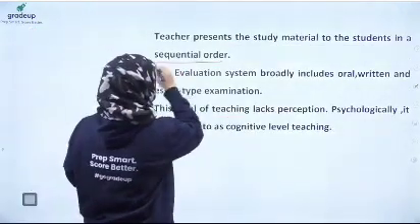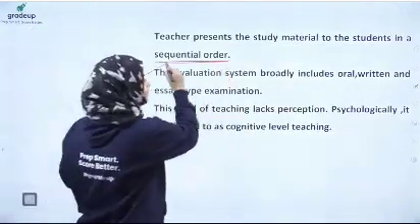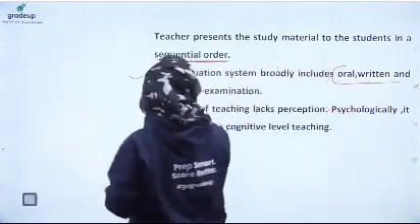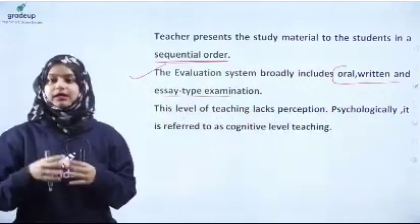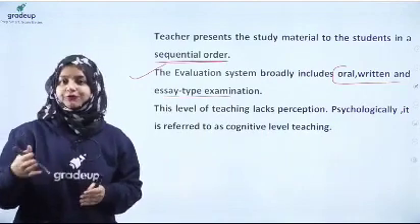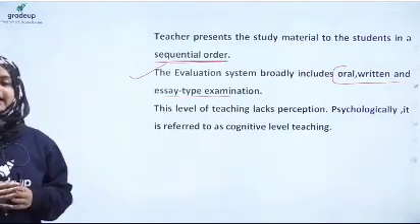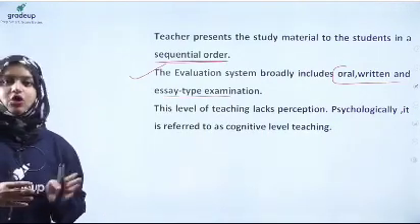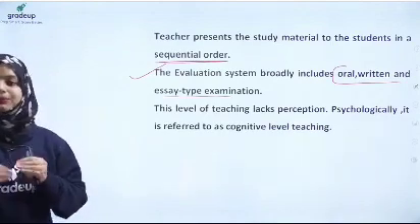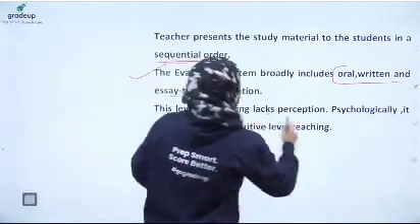So the students are presented the subject matter in a sequential manner, and the evaluation system included is oral, written, and essay type. Oral is that they are asked to say the table of 2, say the table of 3, 4, 5. Written test can be there, and essay type test means the long answer type test. So long answers can be given to them so that they can just cram those answers and write it down.